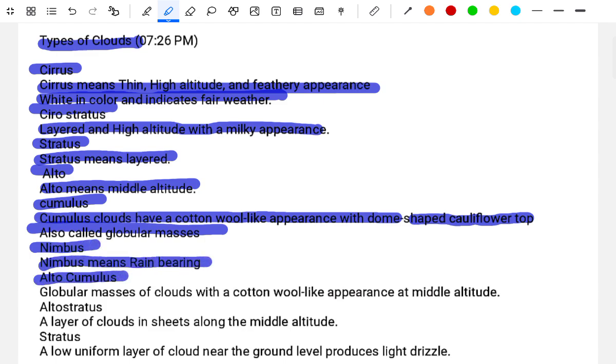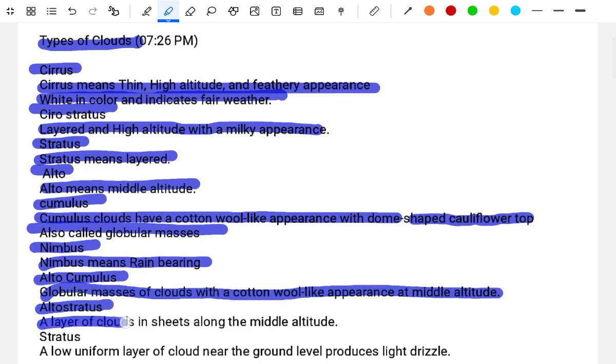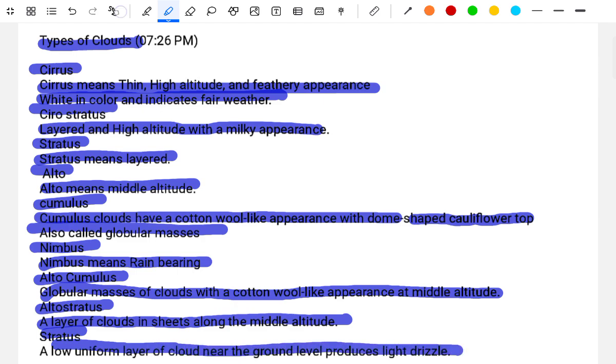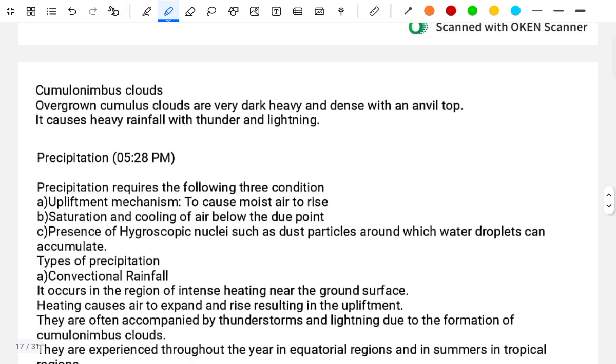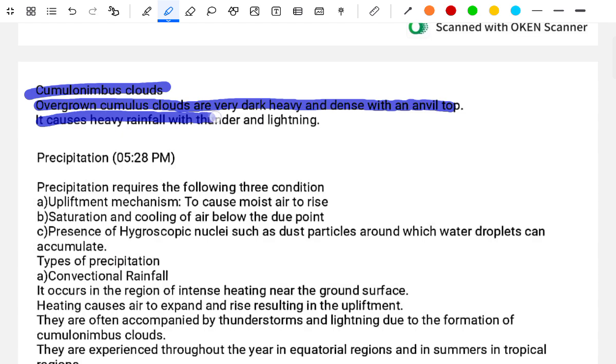Altocumulus. The globular masses of clouds with a cotton wool like appearance at the middle altitude. Altostratus. The layer of cloud is seen along with the middle altitude. Stratus. The low uniform layer cloud near the ground level produces light drizzles. Cumulonimbus cloud. The cumulonimbus clouds are very dark, high, and dense with an anvil top. It causes heavy rainfall with thunder and lightning.